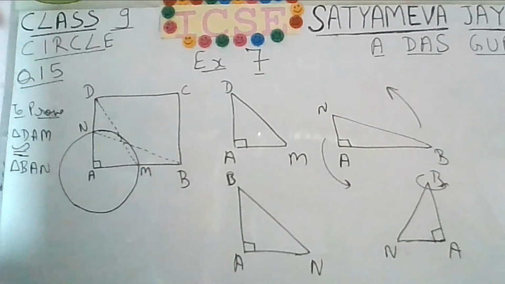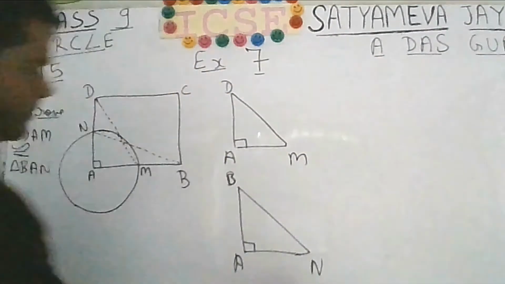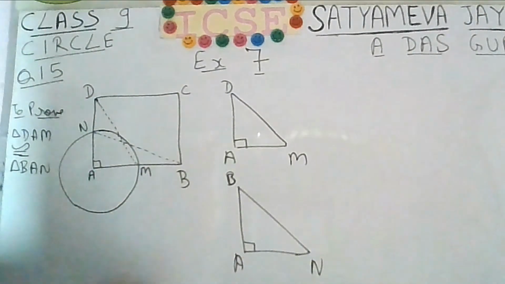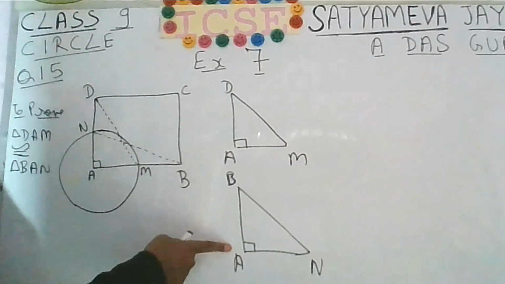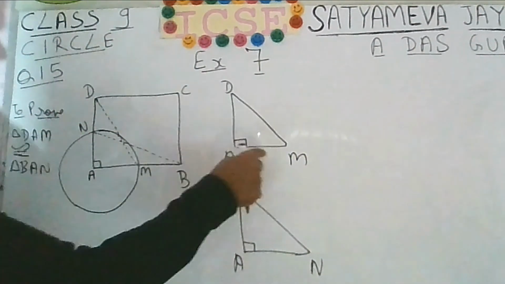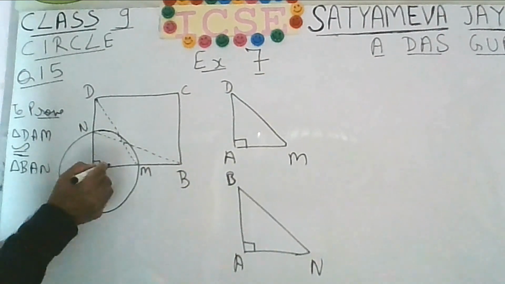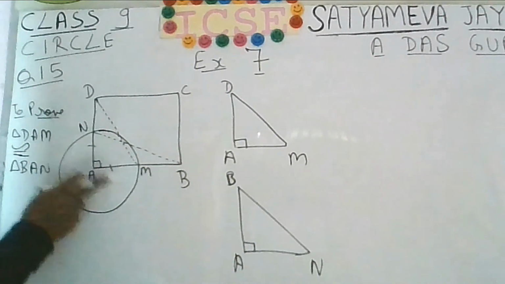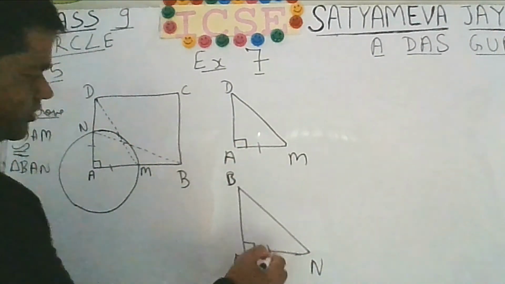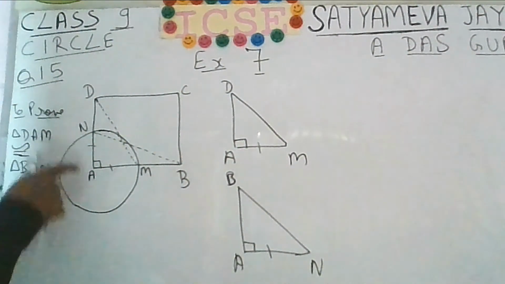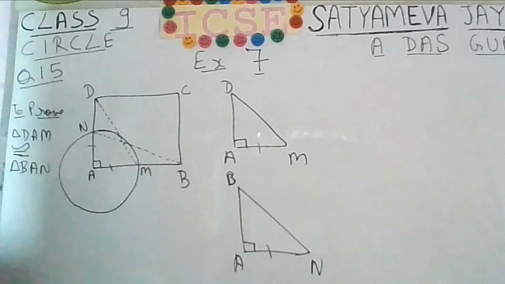Now you can very easily see that you have to consider these two triangles. In both of these, one angle is 90 degrees, here also one angle is 90 degrees, and AM will be equal to AN. In the original figure, AM and AN are the radii of the same circle. So in these two triangles, AM will be equal to AN, and side AD is equal to AB because ABCD is a square.